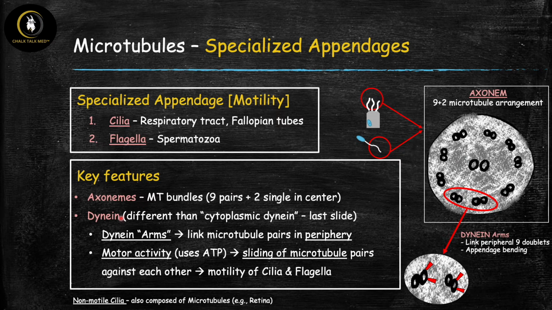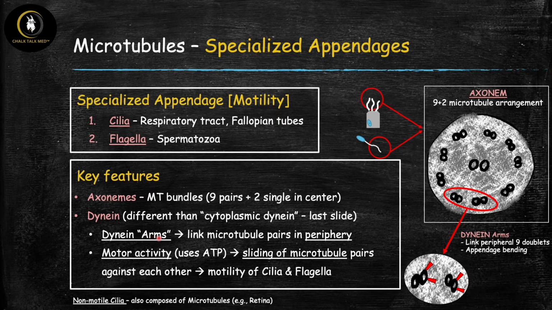The second important feature is that the motor protein dynein is going to be important here because this is the motor protein that's going to help cause the motility of the cilia and flagella. So kinesin has no role here. The motor protein in these specialized appendages is dynein, and this dynein is actually very different from the cytoplasmic dynein that we talked about in the last slide that was important for cargo transport. The role here is completely different. This is a different dynein. This is known as the axonemal dynein. It is also known as the dynein arm.